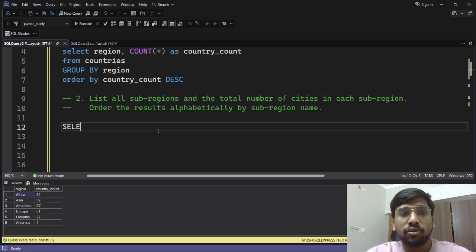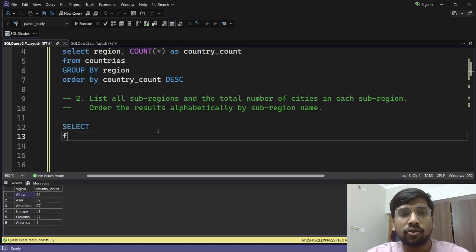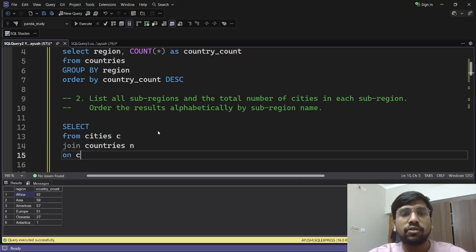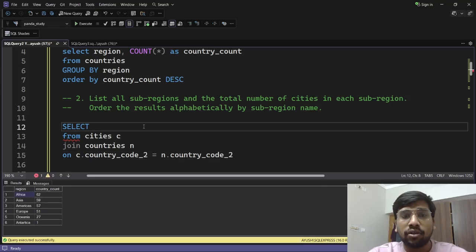So I would do select from cities C, join countries N on C dot country code equal to N dot country code. Okay. Now with this we want sub-region, and since the sub-region is in the countries dataset and we have aliased the countries dataset as N, we will write N dot sub-region.